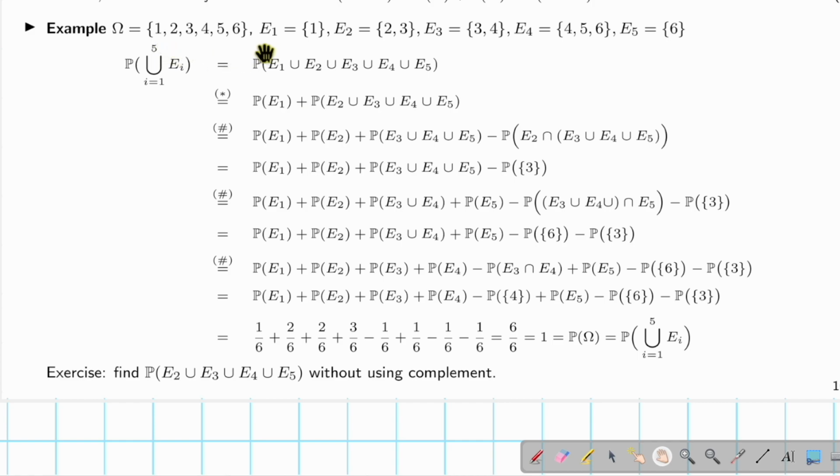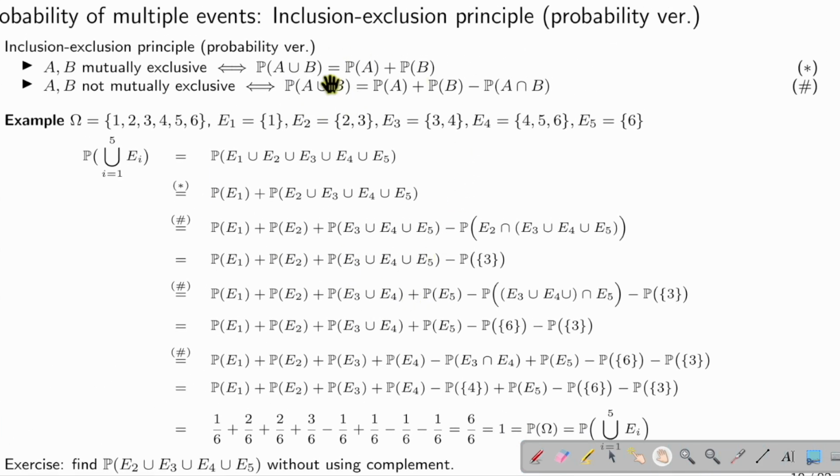So now suppose omega is 1, 2, 3, 4, 5, 6, E1 is 1, E2 is 2, 3, E3 is 3, 4, E4 is 4, 5, 6, E5 is 6. What is the probability of this thing? If you compute all their union, it gives you 1, 2, 3, 4, 5, 6. So that means the union of all these gives you omega. And by axiom 1, the probability of the sample space is 1. So you directly get 1. Here, this is just an illustration if you want to use these 2 rules.